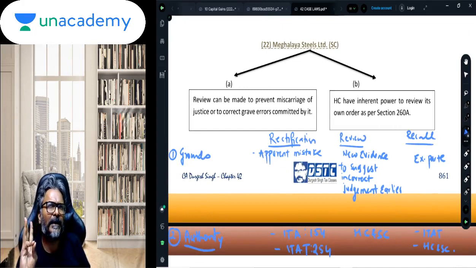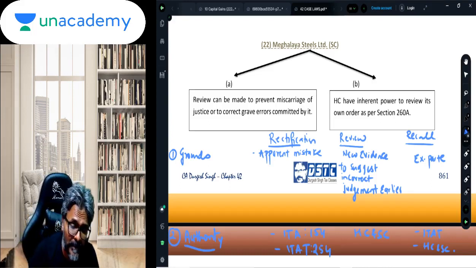The 3 R's: one is rectification, which should be compared with review, and the third one is recall. Recall, though, is just being put across in this table just to ensure that you don't get confused. The comparison, however, you should always do with rectification and review. So the ground of rectification, students, all of you are aware that there has to be an apparent mistake. Apparent mistake is the key.